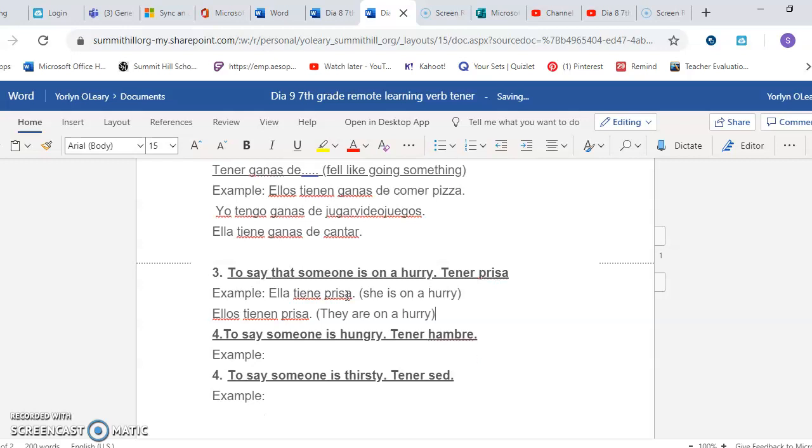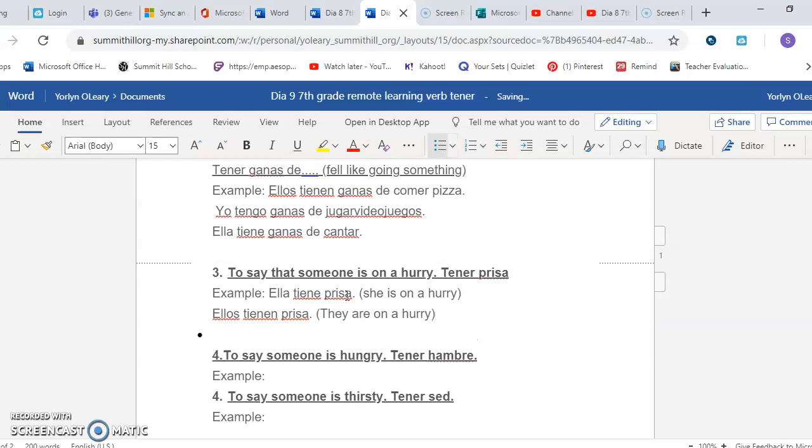The next option to use the verbo tener is to say that someone is hungry. I'm going to say, I am hungry. So, yo soy hambre. We don't say it like that. We don't use the verb to be, am, is, and are. We use this verb to have. So, to say that someone is hungry, I'm going to use tener hambre. Hambre means hunger.